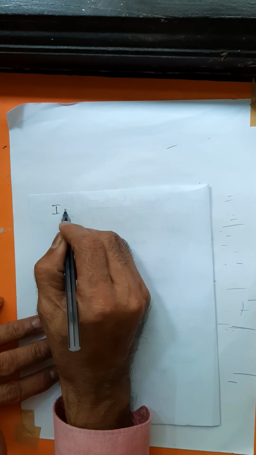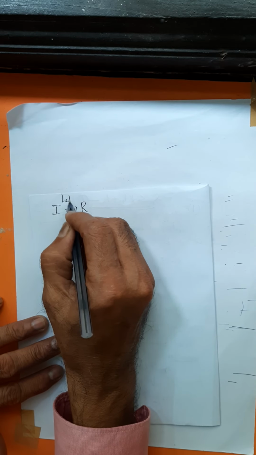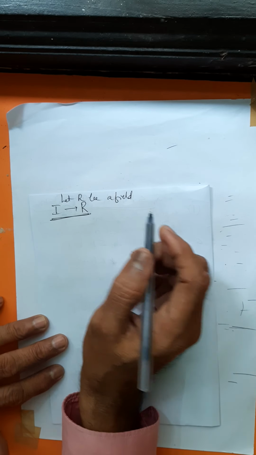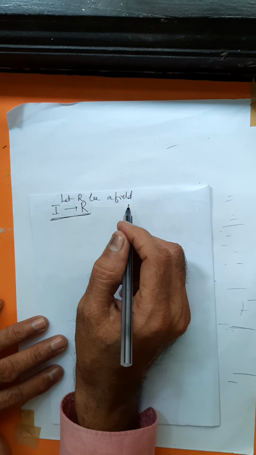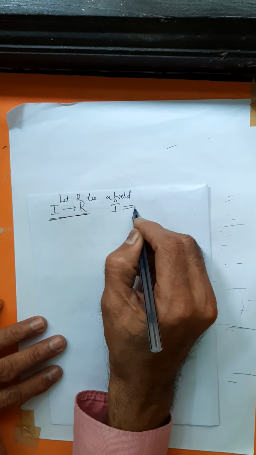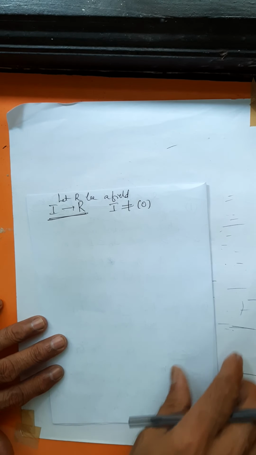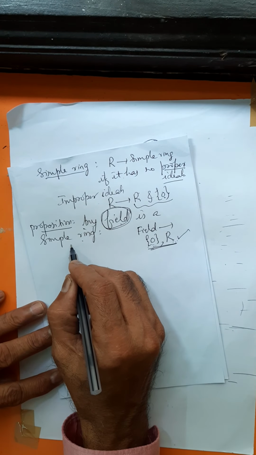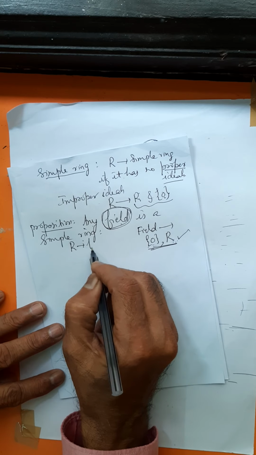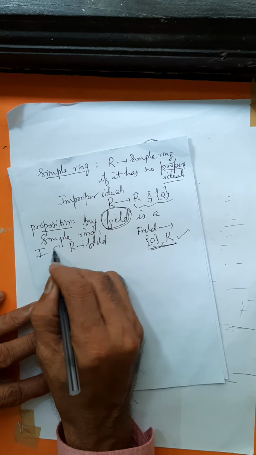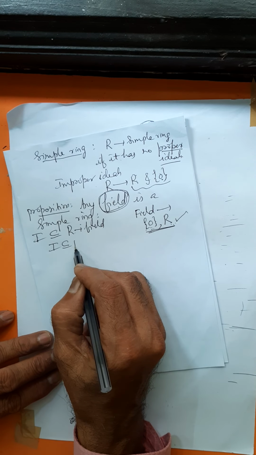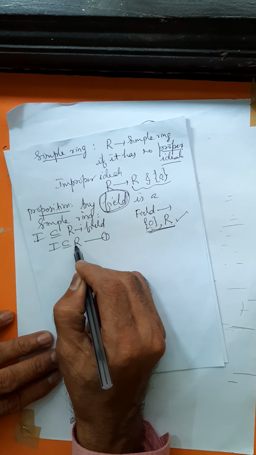Let R be a field. You take any ideal I of R. You also assume that I is not a zero ideal. There are two improper ideals, 0 and R. Let R be the field, and take an ideal I of R. If I is an ideal of R, I is a subset of R, I is contained in R. I will call this equation number 1.